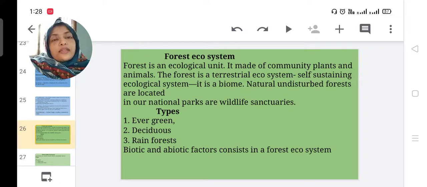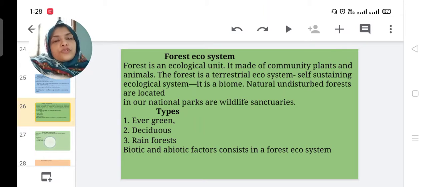That is a self-sustaining system. It is a biome. Natural undisturbed forests are located in our national parks and wildlife sanctuaries. Mainly we study different forests: evergreen, deciduous, rainforest, Amazon. Biotic and abiotic factors consist in a forest system that we have already studied in the forest natural resource.